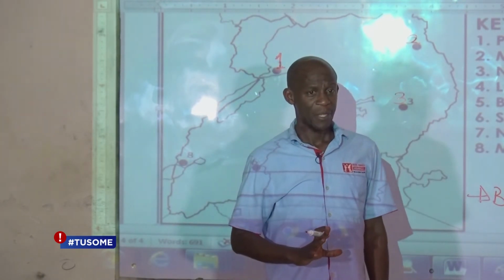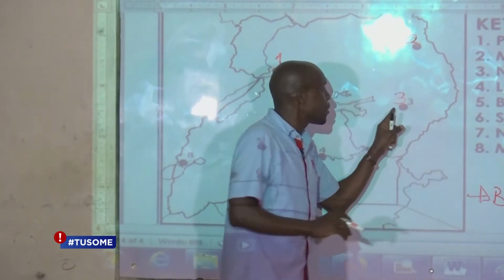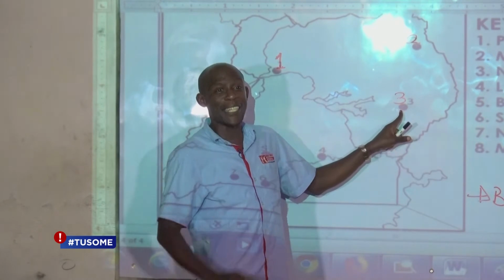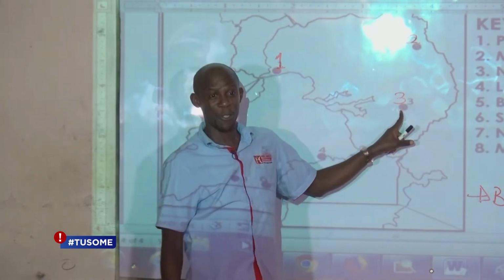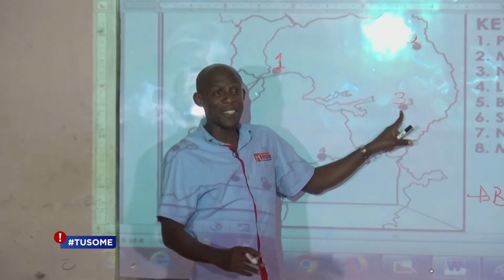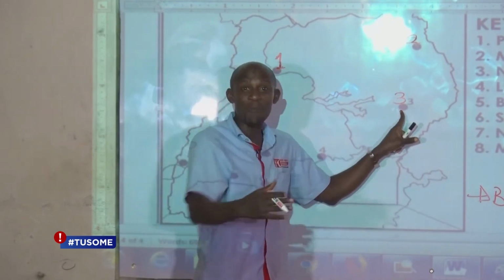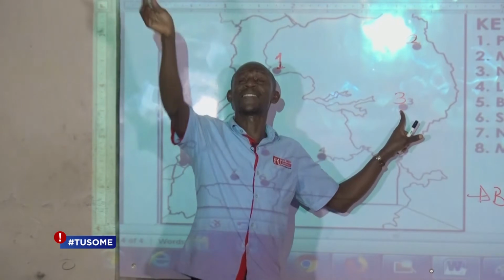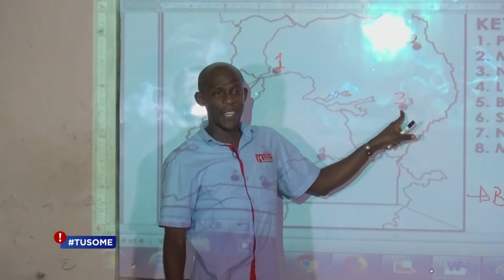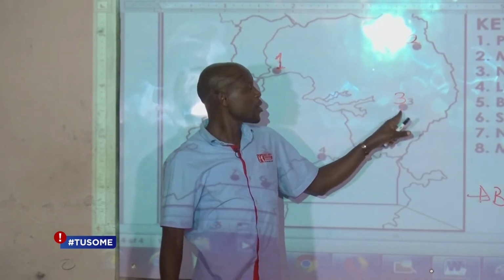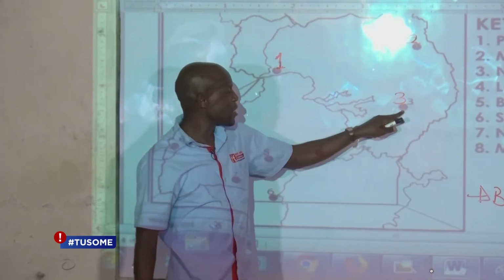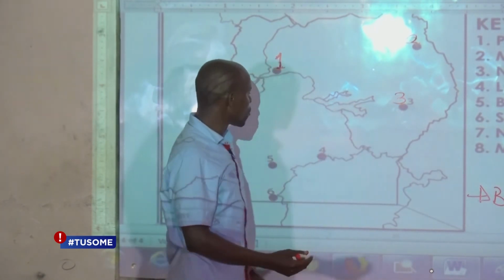Are you with me? So this one showed them that this early man had become very clever when he was living in the caves, that he could even paint on the walls. Some paintings are pictures of the different work which early man was doing. Some paintings are just simple patterns and designs of the early man. So it is called Nyero Rock painting. It is found in Kumi district and it is a Stone Age site where early man used to stay.